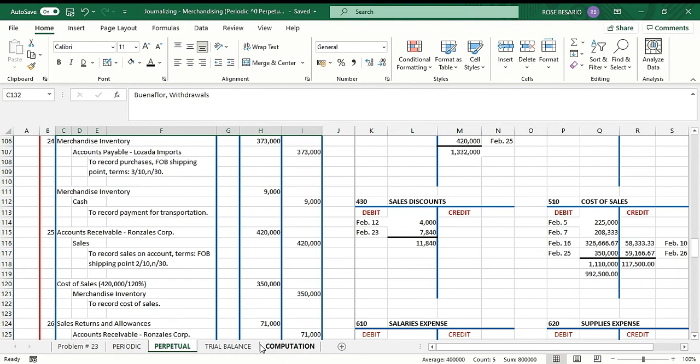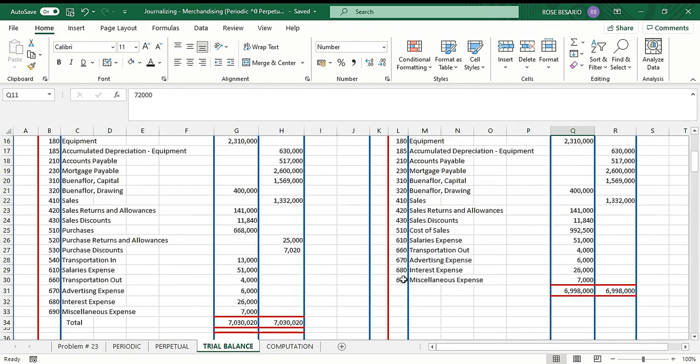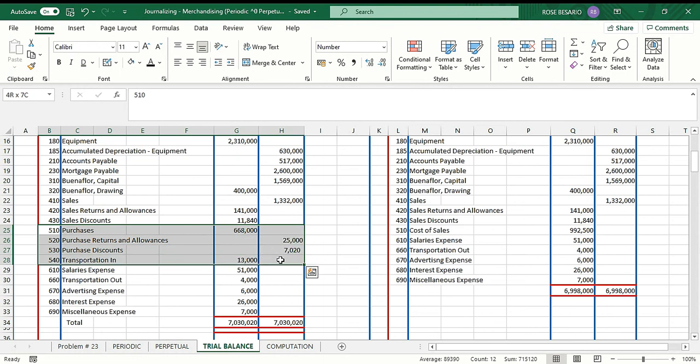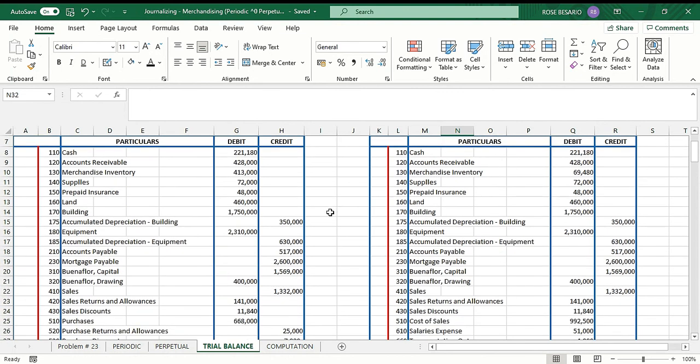Okay? So when you prepare the trial balance, you would notice that they are different. Okay? So we no longer have these accounts here, the four accounts. But in here, we have cost of sales. Okay? So all the rest have the same account balances. You have the same cash.